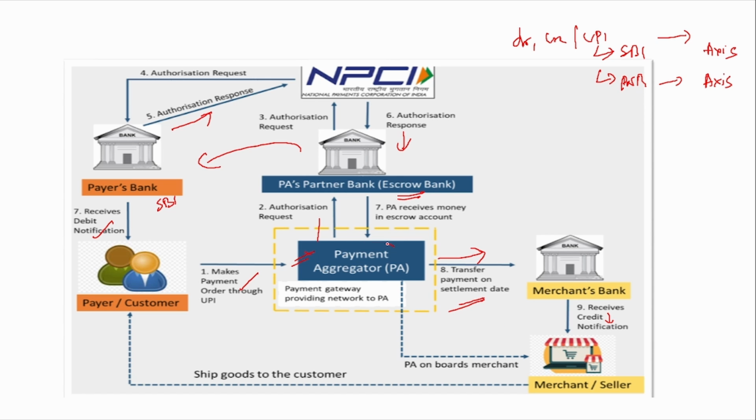So mainly what a payment aggregator does is it helps in collecting the money on behalf of the merchant. First it onboards the merchant and then collects the money on behalf of the merchant from the customer, stores it in the escrow account, and then transfers it to the merchant bank.